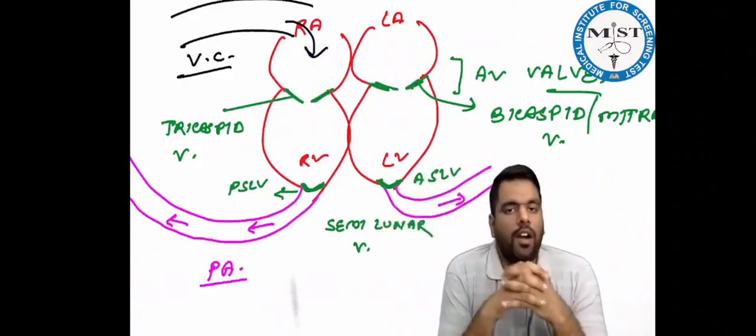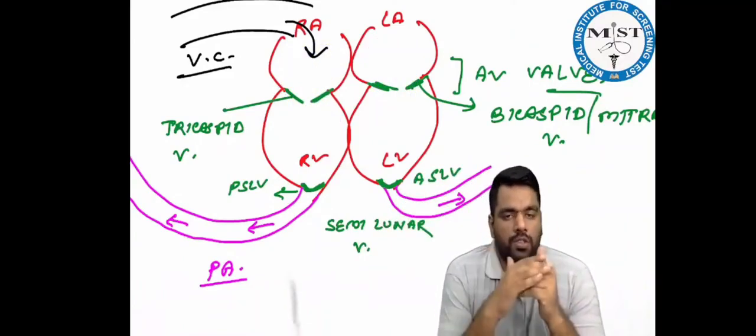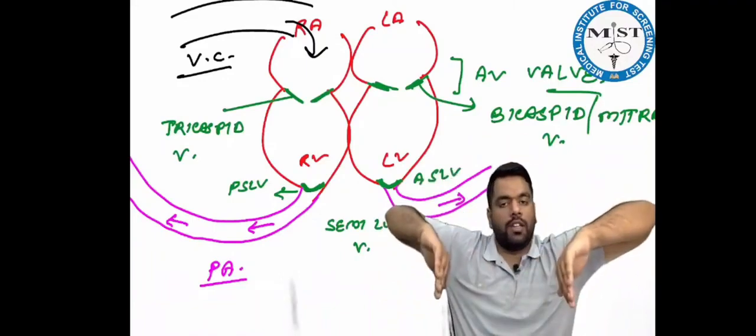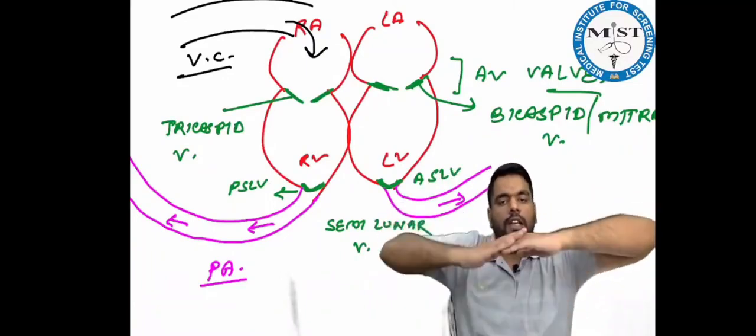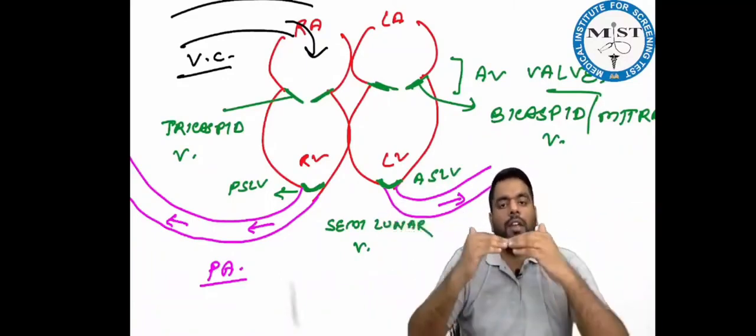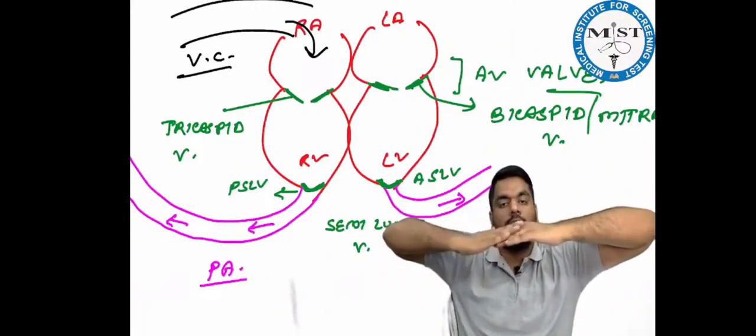So now beta, tell me about the heart sound. The heart sound comes whenever these walls are closed. Because if a gate opens, if a door opens, does any sound come, beta? No sound comes. But as soon as the door closes, a sound comes, right? Just like this. So whenever these walls are open, no heart sound will be there. Whenever these walls close like this, they create the sound.